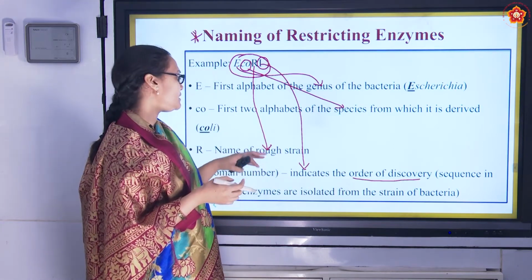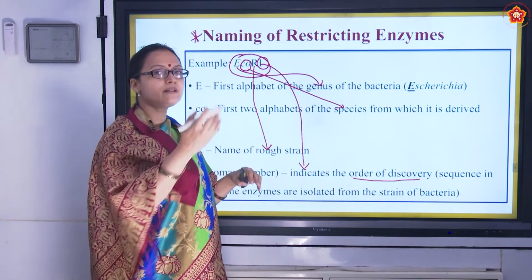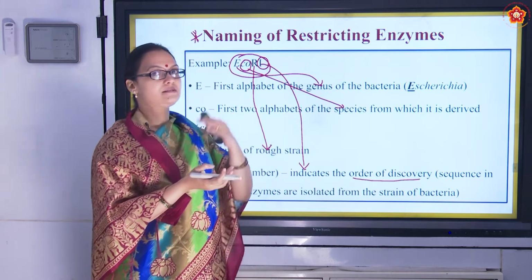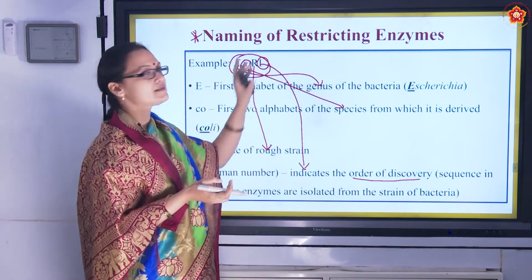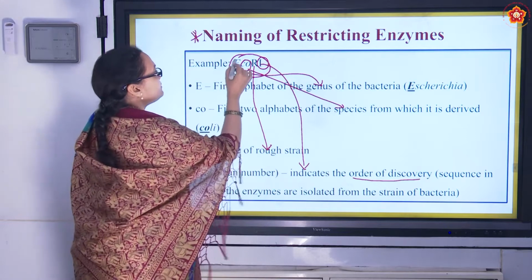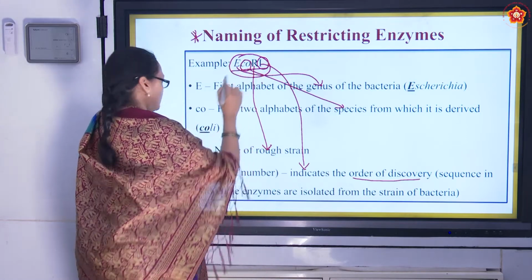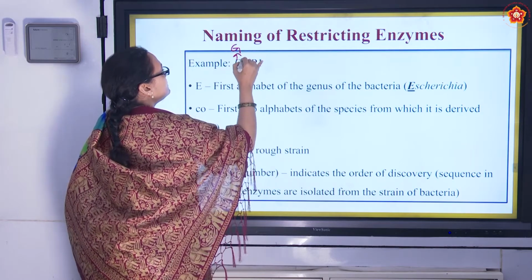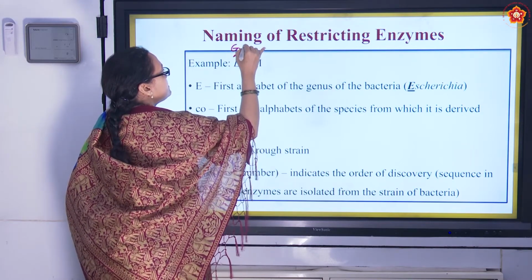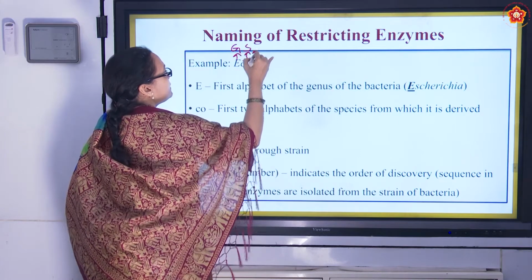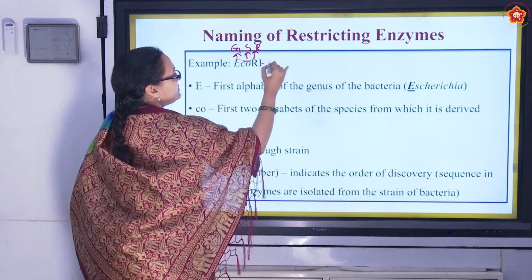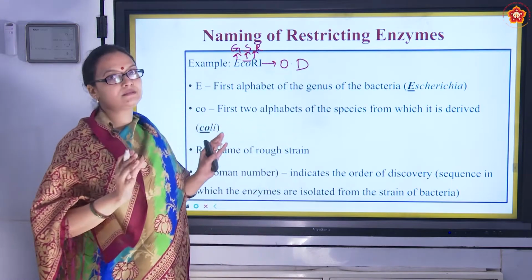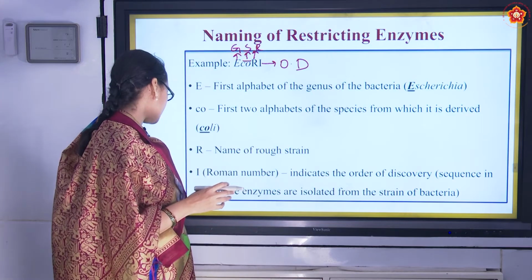So order of discovery means the order in which it has been discovered. Like one restriction enzyme has been discovered first, next is second, next is third. So that is the order of discovery. So remember, first will be genus, next 2 will be species, this will be R for rough strain, and this will be order of discovery. So that's the naming of restriction enzymes.